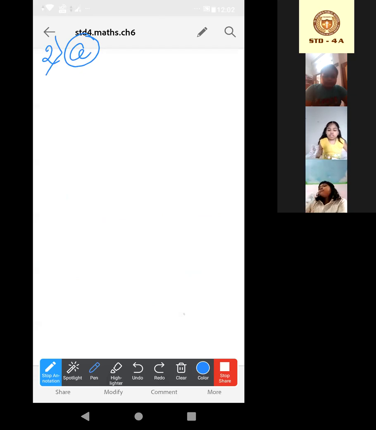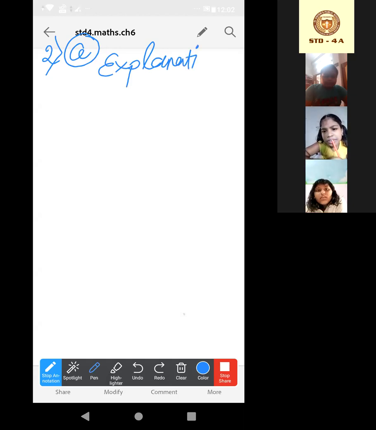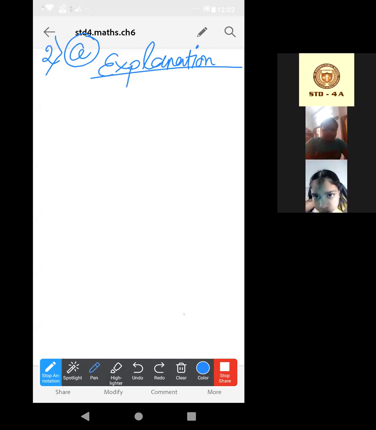First one, question number A. This one you have to do in the copy, because you will not only write true or false, you have to write the explanation. Otherwise, when you practice at the time of exam, you will forget the explanation. Then again you will face problem how this one is true. Understood? That's why you have to write the explanation, okay?